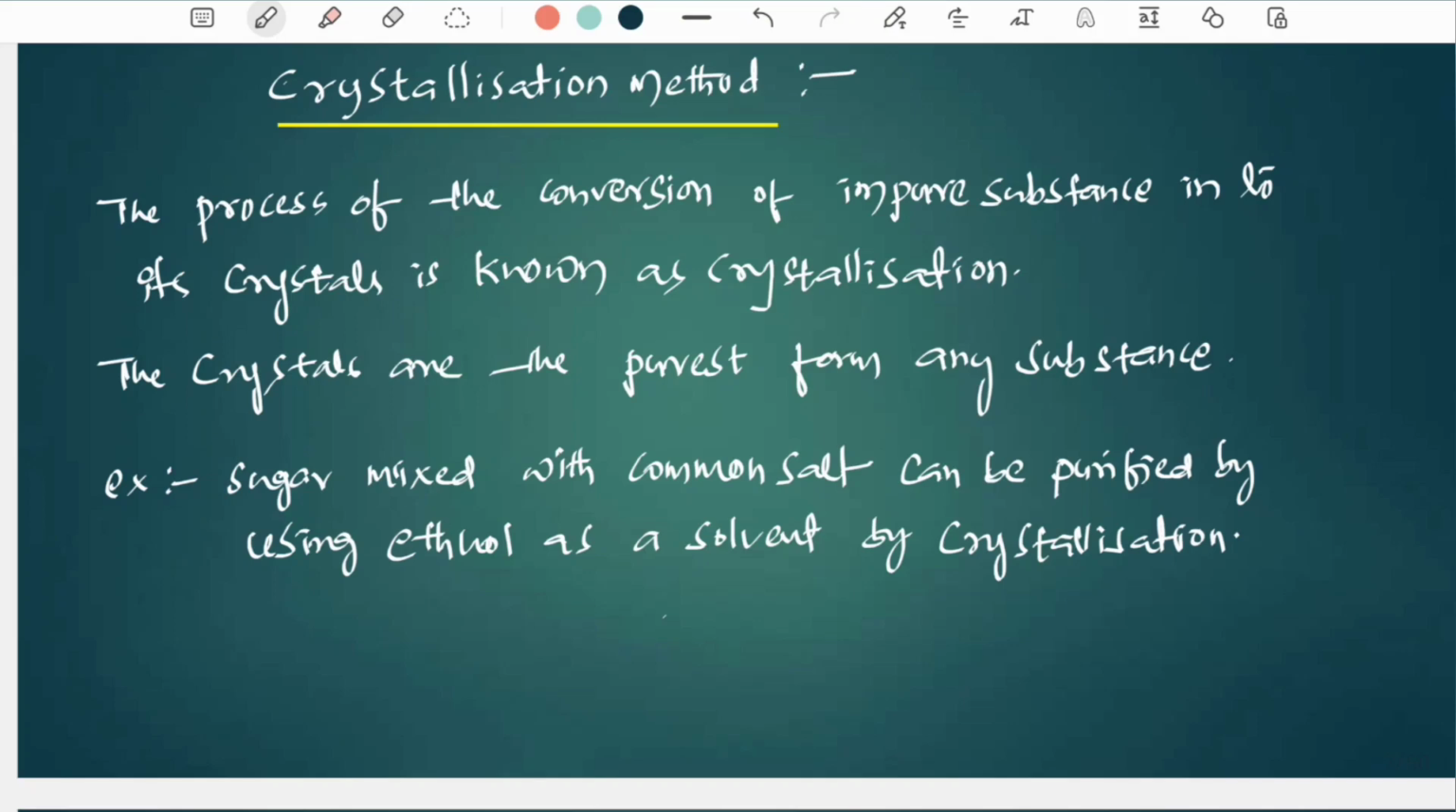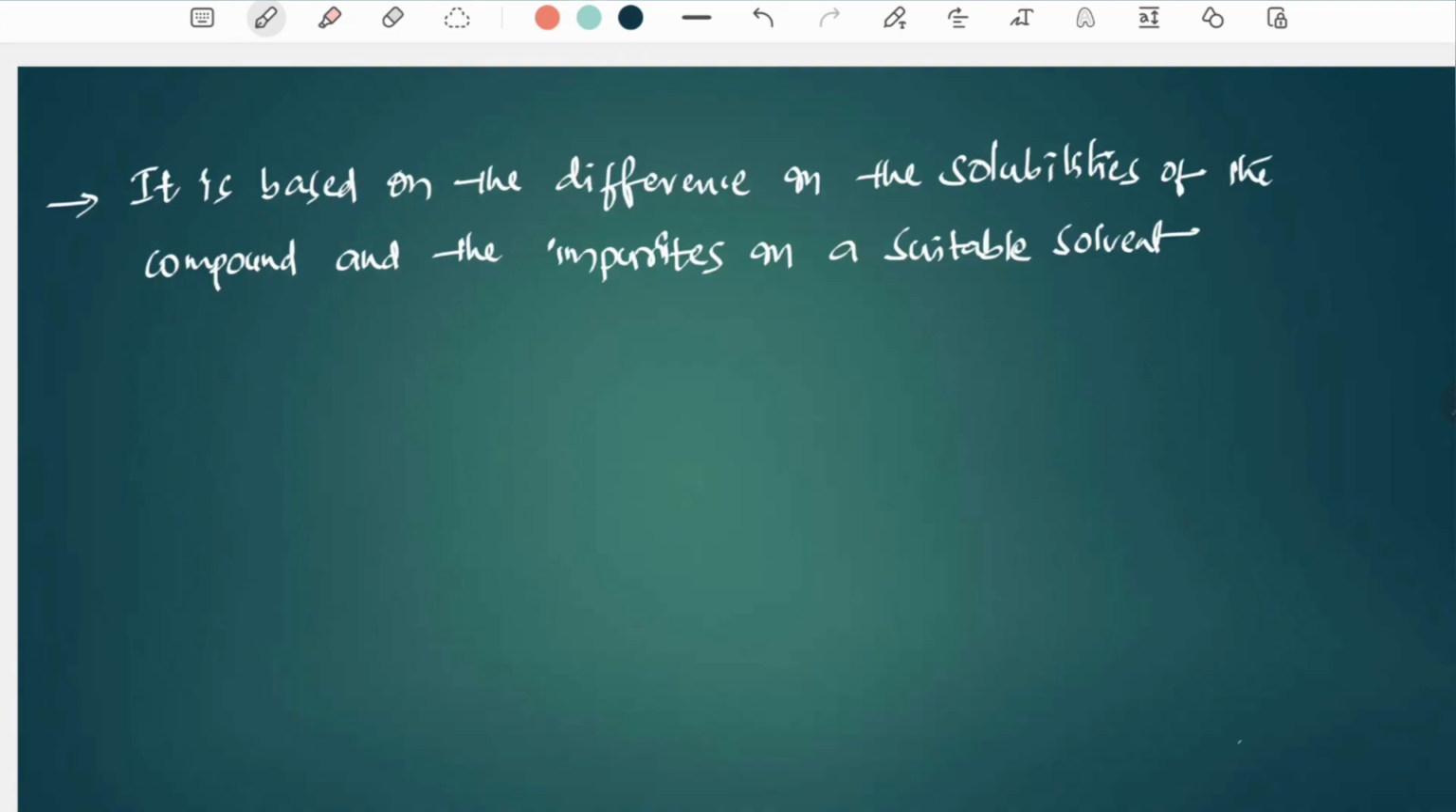Generally, it is based on the difference in solubilities of the compound and the impurities in a suitable solvent. What is the principle of crystallization? It is based on the difference in the solubilities of the compound and the impurities in a suitable solvent.